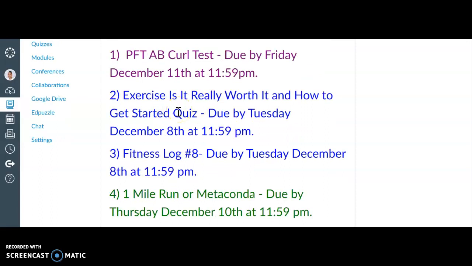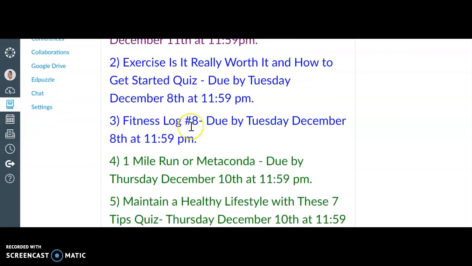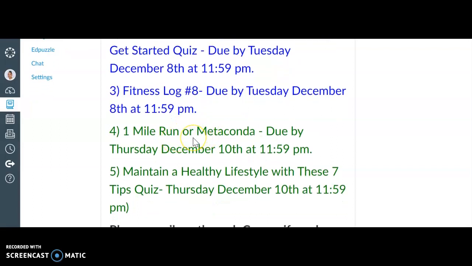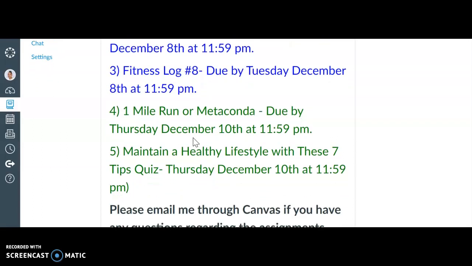So instead of doing the written activities, you have a quiz on Tuesday and a quiz on Thursday. You have a fitness log due Tuesday and your regular mile or Metaconda due on Thursday. And then this is the second quiz.